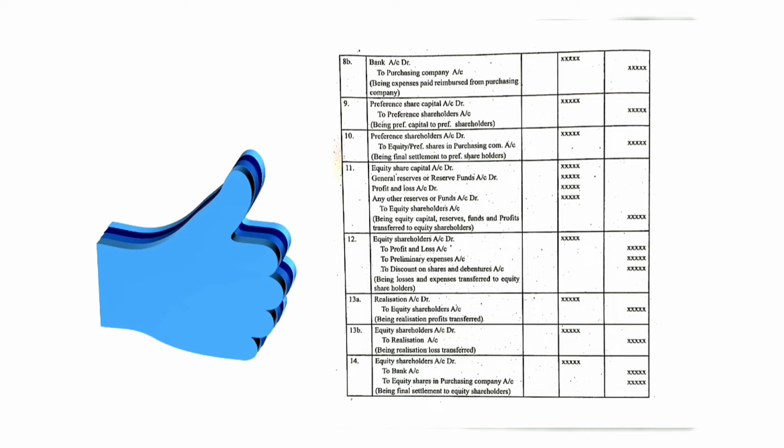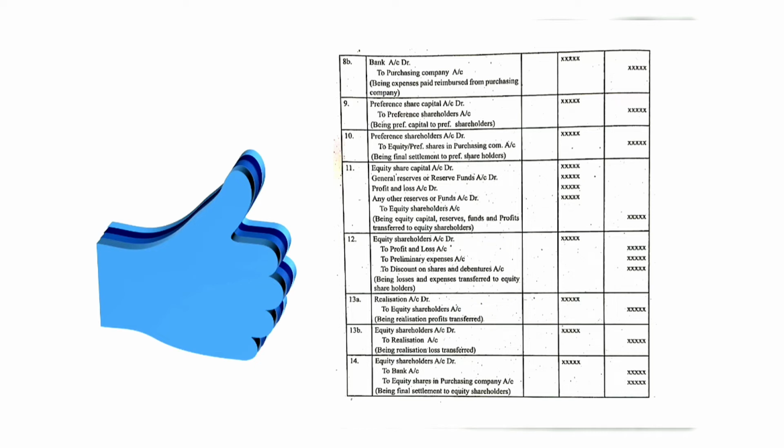Being loss and expenses transferred to the equity shareholders account. Equity shareholders are the owners of the company, so they have the right to a part in the profit and loss in the company. So we are giving the losses and profits to the equity shareholders here.